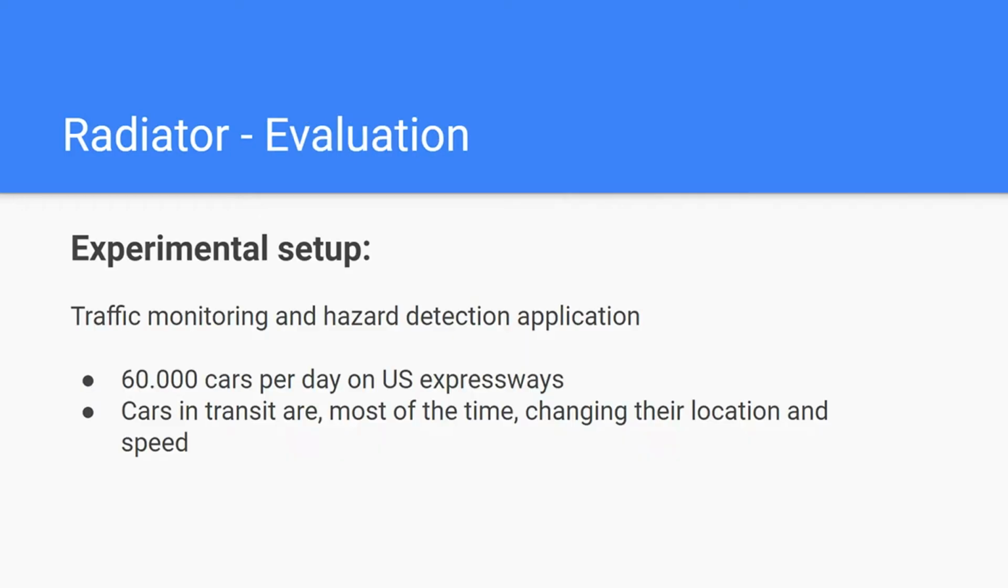To test Radiator, a traffic monitoring and hazard detection application was created. This is a good test case because there are a lot of cars per day on the US expressways, for example. Cars in transit are most of the time changing their location and speed, which means changing their context, which is good to experiment how well Radiator deals with these frequent context changes.